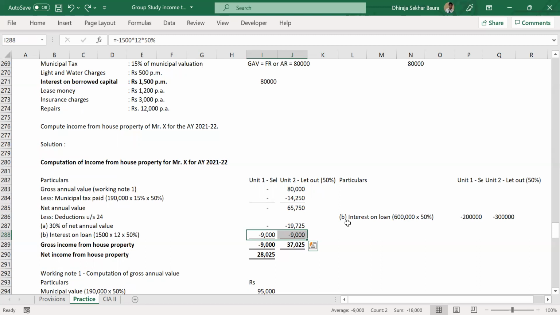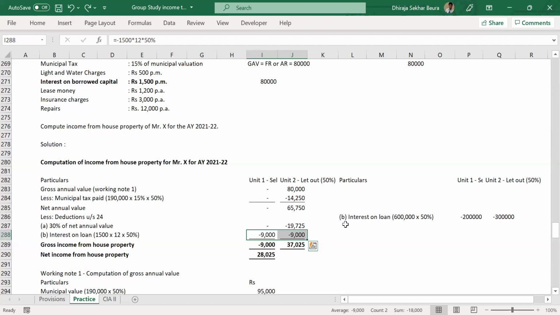So why are we saying 50% here? Because only one is self-occupied and one is let out. So that is the reason we are multiplying by 50%. It is a combined municipal tax, which is given in the question. That is for the whole house only. So unit 1 and unit 2 are both 50%, 50%. So only the let out property is allowed. Are you comparing interest on loan and municipal tax? No, I'm not comparing. Actually, I got confused.